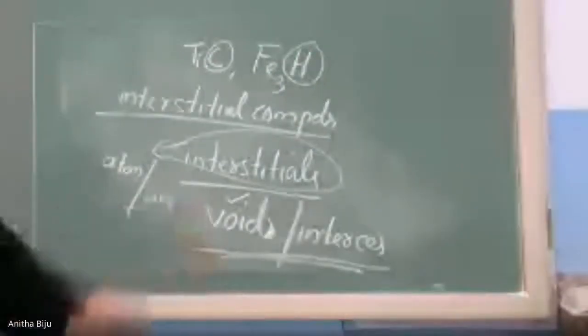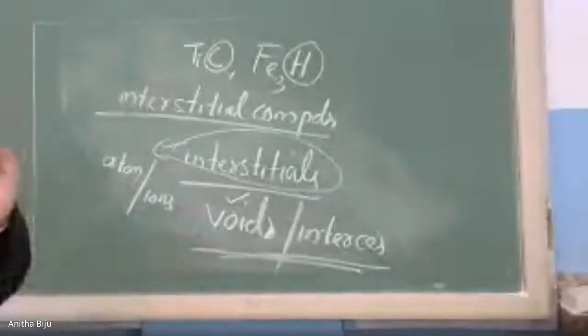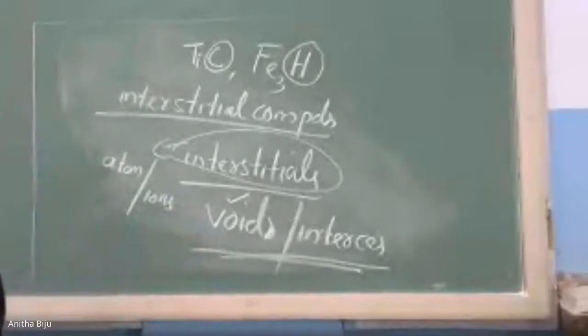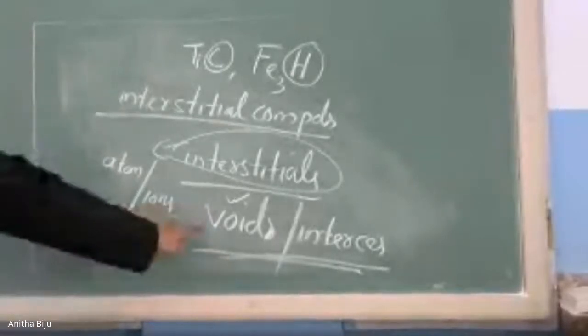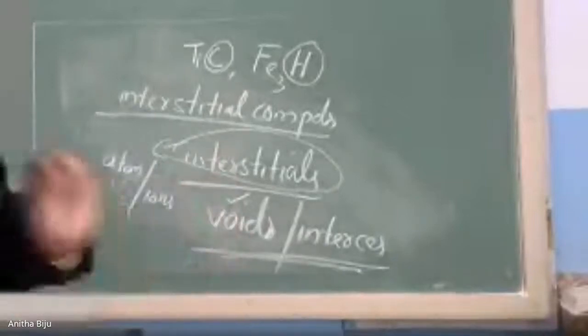In these two examples, you can see that there are small atoms, carbon and hydrogen, and maybe nitrogen, maybe oxygen. These are small atoms. They are capable of accommodating in the vacant spaces, voids, of the crystal lattice of transition elements.